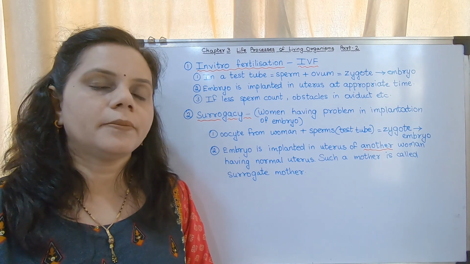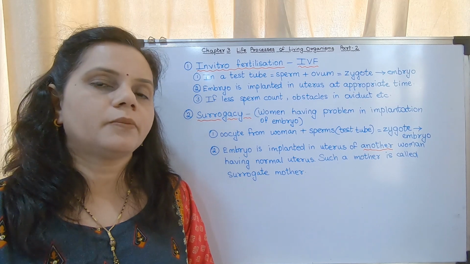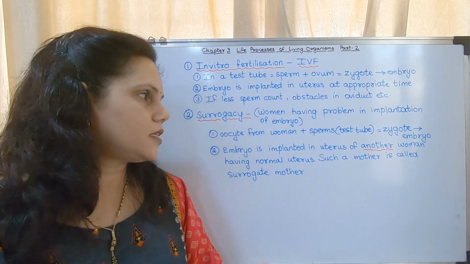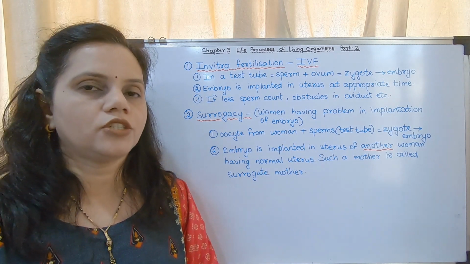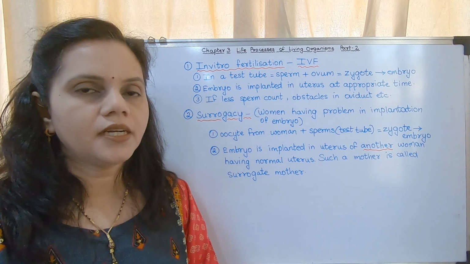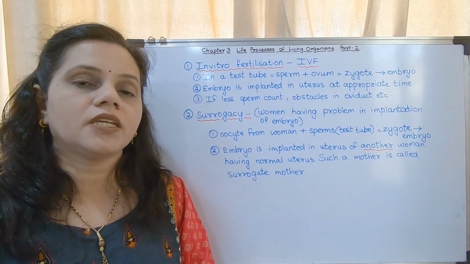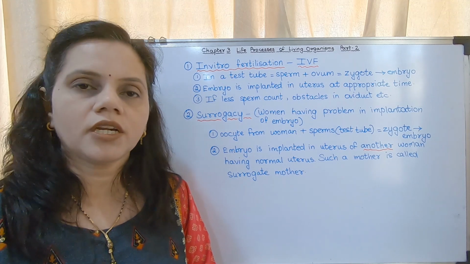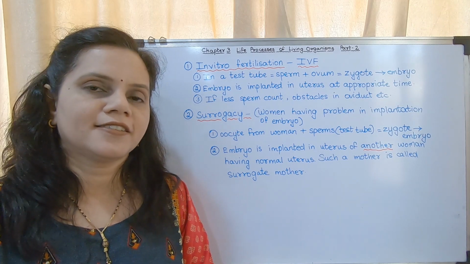So the baby grows in the body of the surrogate mother. After 9 months, after the delivery, the baby is given to this woman. There are laws which control this. So this is a method, surrogacy. You may write this. It has been given in your textbook very clearly. Even if you read the textbook, it would be clear.